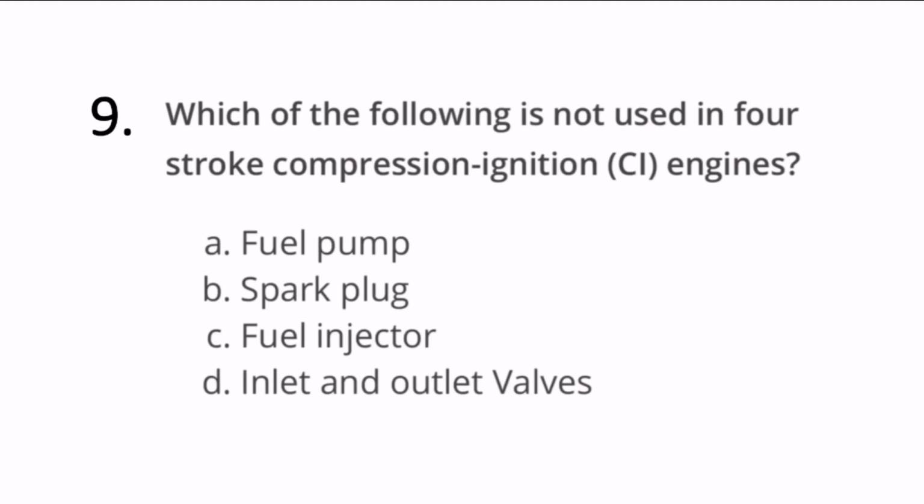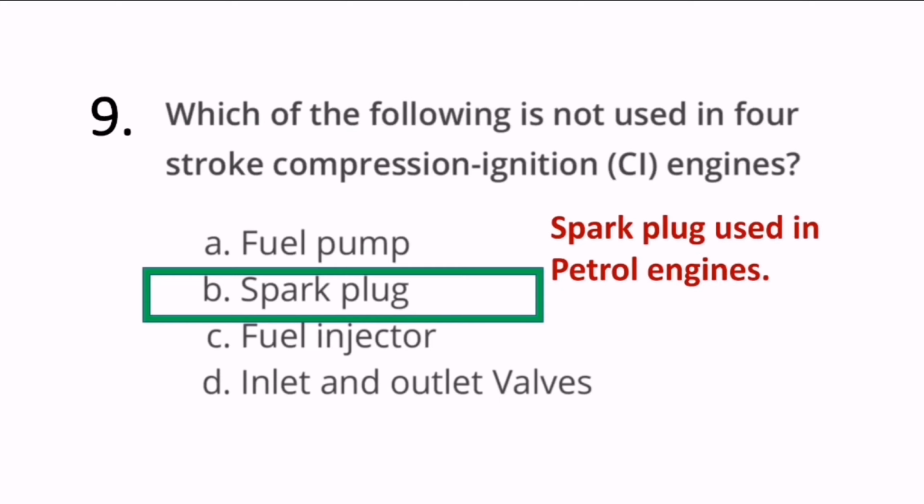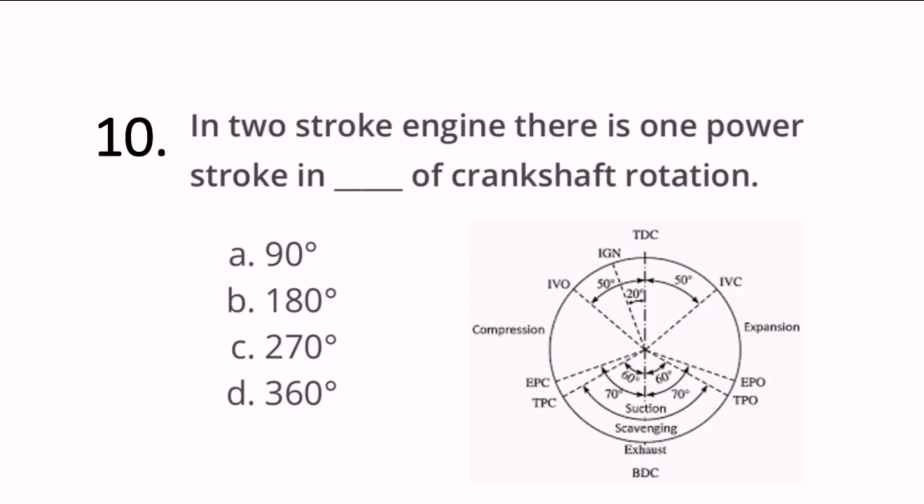Next question, which of the following is not used in 4-stroke compression ignition engines, CI engines? CI engines are nothing but diesel engines. So which of the following is not used in 4-stroke CI engines? That is spark plug. Because in SI engines or petrol engines, spark plug is required, but in CI engines spark plug is not required. Here we use a fuel injector in CI engines. So spark plug is used in petrol engines.